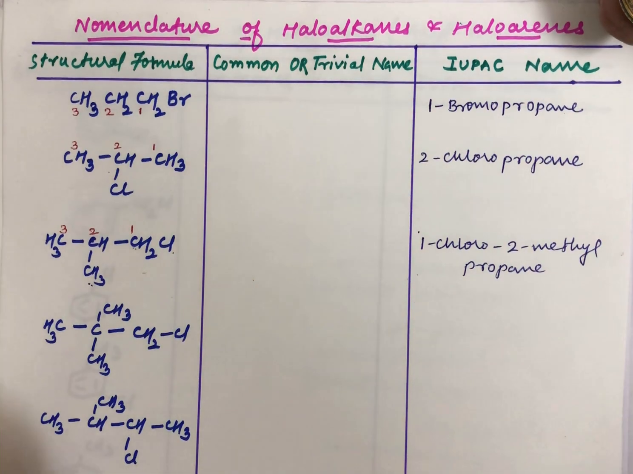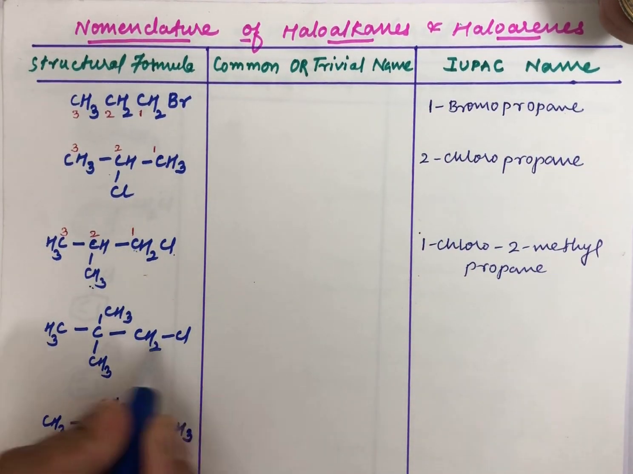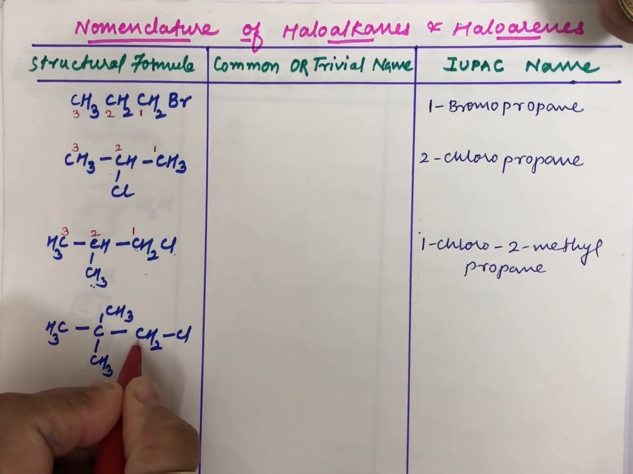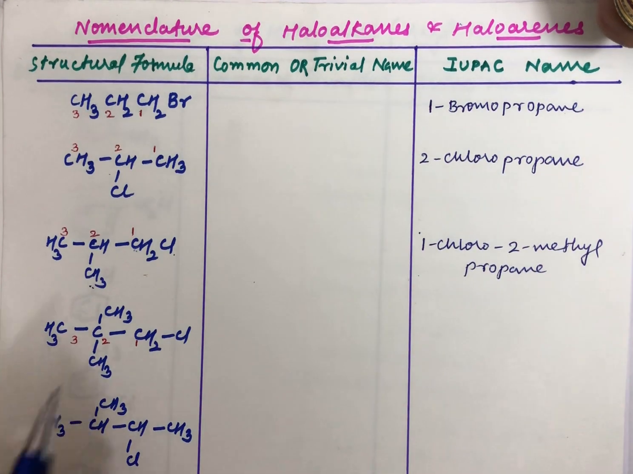See the way I am writing, students, you need to put a dash between the name and the number. If you have 2 consecutive numbers, then you need to put a comma between them. Anyways, let us discuss about this. In this case also, if we discuss the longest chain, then it would be 1, 2, 3 like this. So the root name here also would again be propane.